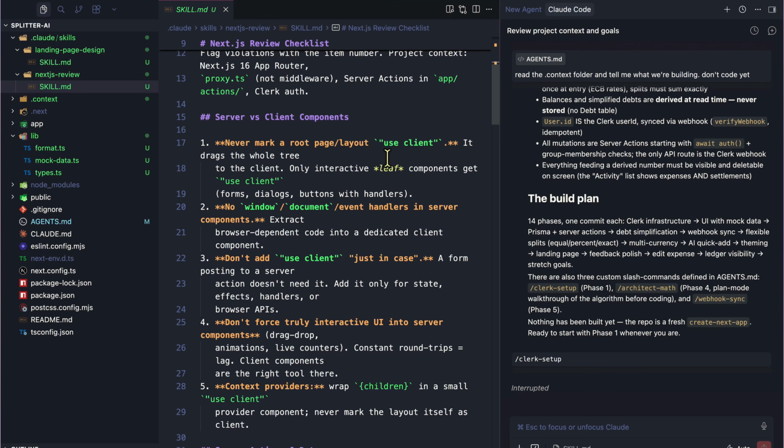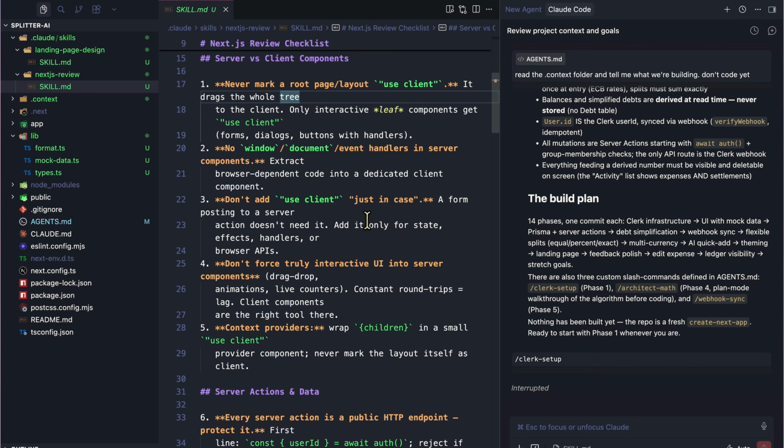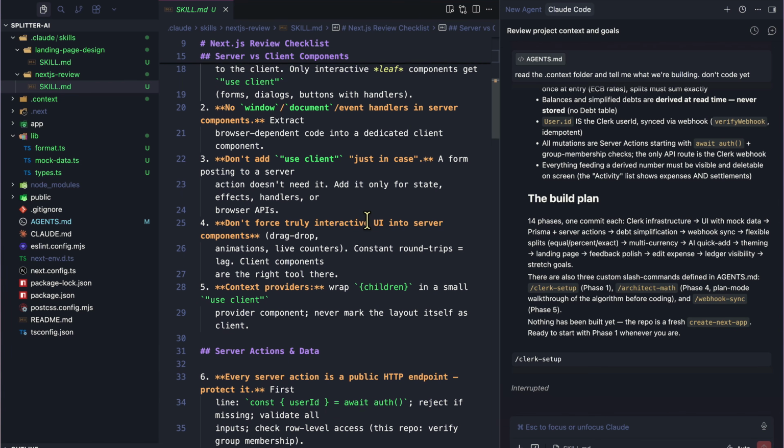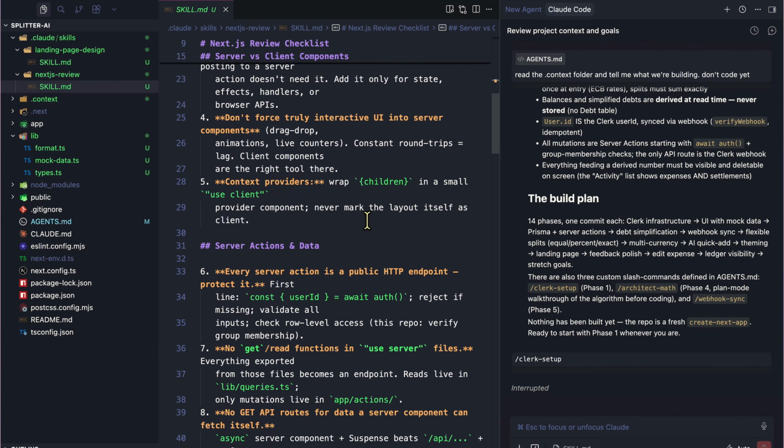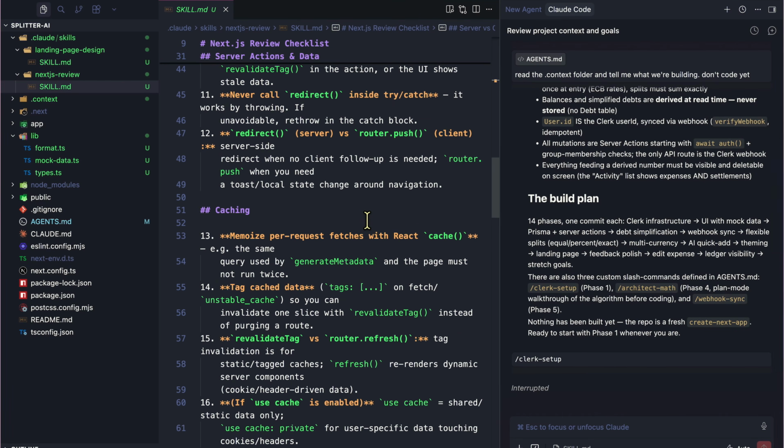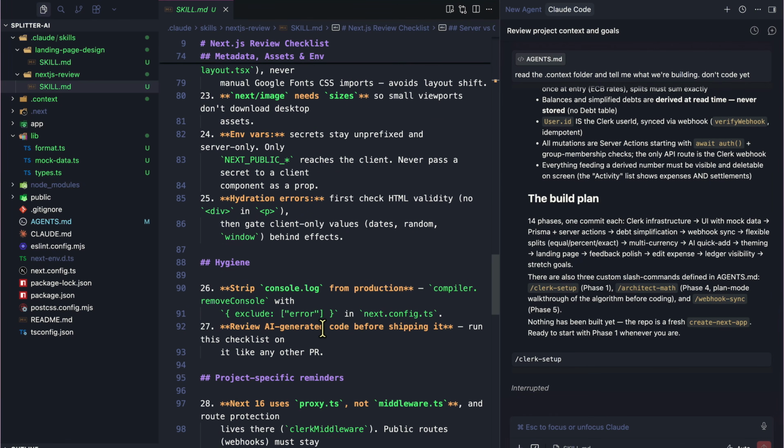You never mark a page use client. Every server action is a public endpoint, so it must check auth first. Again, common mistakes like that. Every action button needs a pending state and a toast message, because that's the experience I would like. Every time the agent writes or reviews code in the repo, the whole list gets applied for free, forever. All of these rules are pretty cool, right?